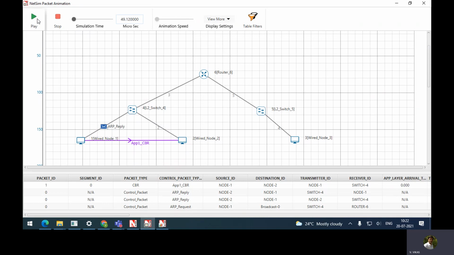After the ARP reply reaches here, you will observe App1 CBR going from node 1 to L2. You can play again. Now it is going from this one to this. Play for some time. See here continuously the application packets, CBR1, CBR2, that means different packets, and they are going to node 2.